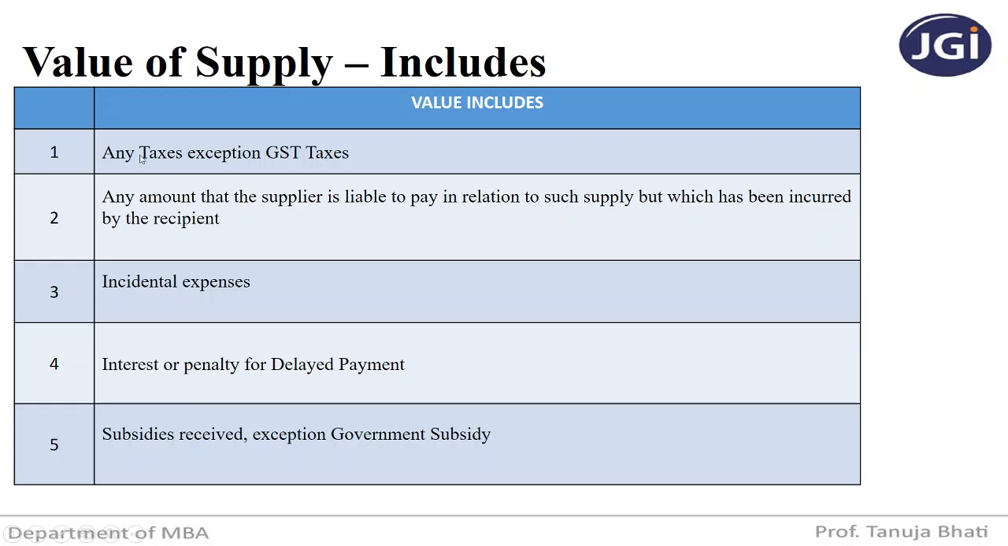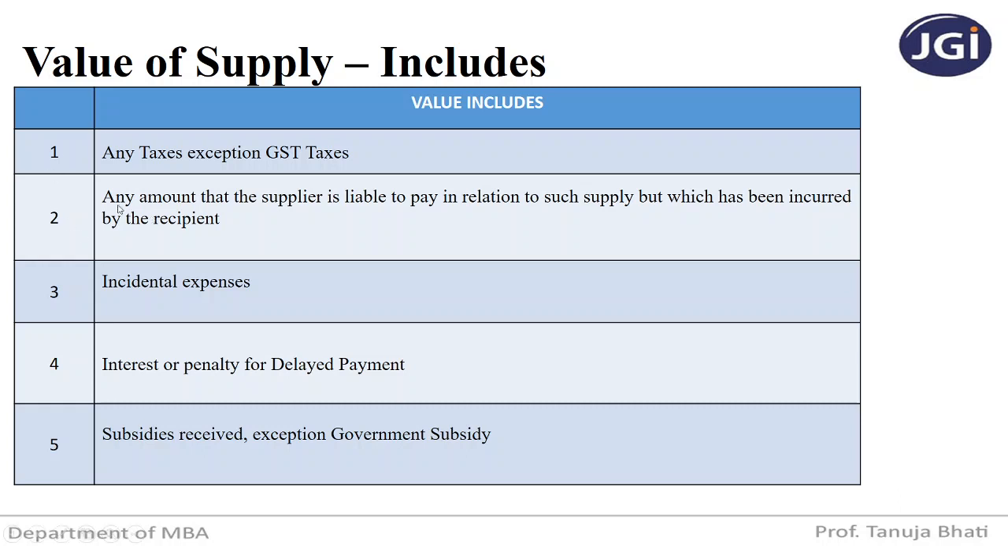So let us see the first. Value includes any taxes except GST taxes. Any taxes except GST taxes means any other taxes except IGST, CGST, SGST, composition cess, UTGST, because all that comes under GST taxes. So any other taxes other than GST taxes, like corporation tax or municipal taxes, if those taxes are charged by the supplier, then you have to include them in the transaction value.